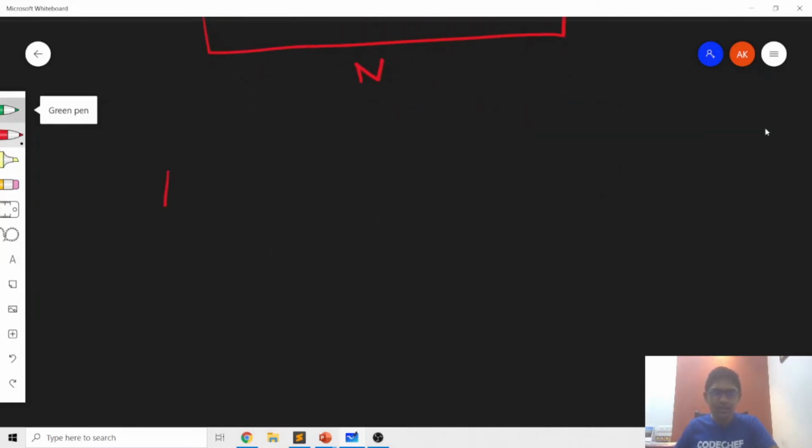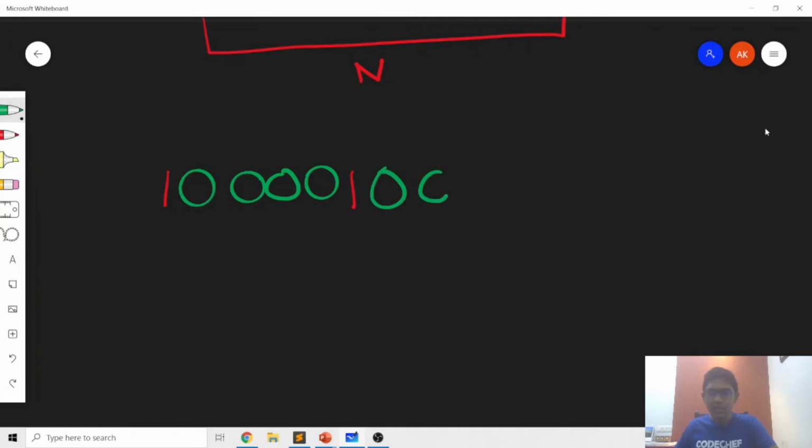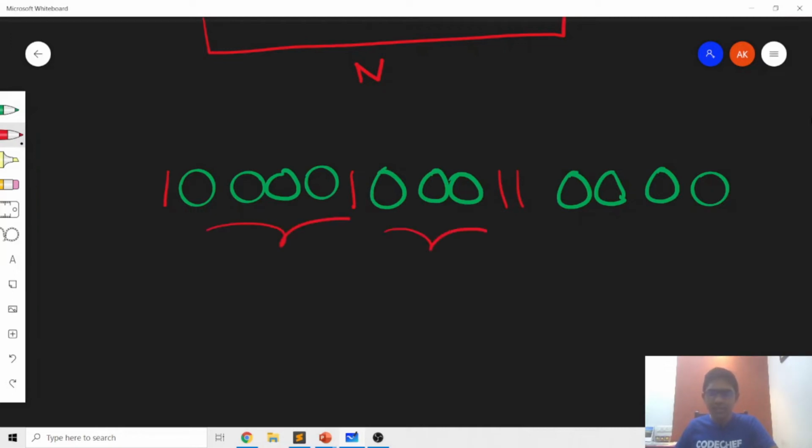So let's say that the binary string was like this, for example, where there were zeros, then there was a 1, then again some zeros, then a few ones, and then zeros. If we are able to find out for each consecutive segment of zeros the maximum number of naps he can fit in, then we just need to add up the value for each segment.